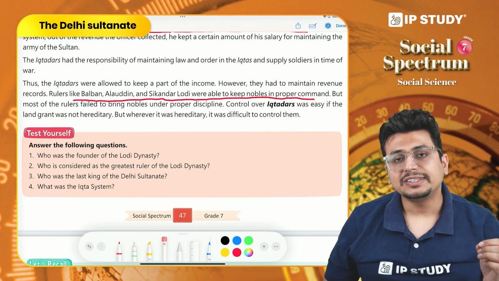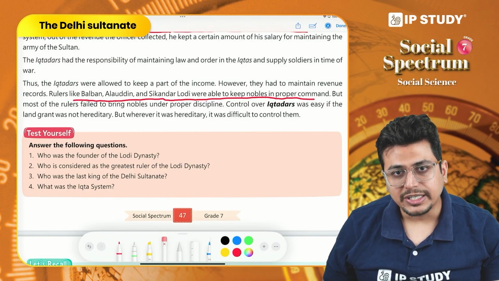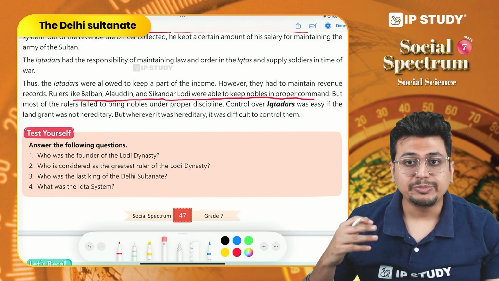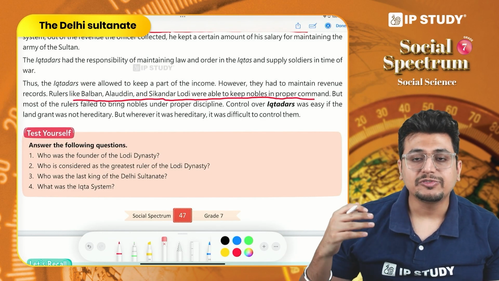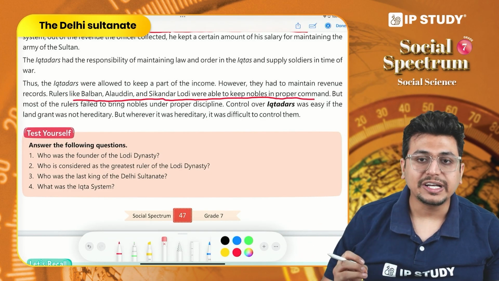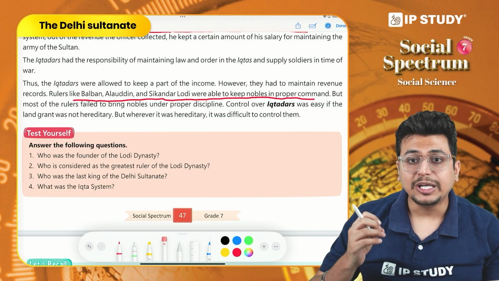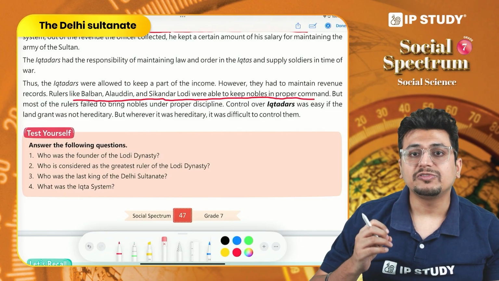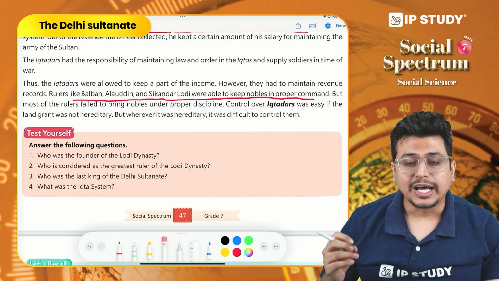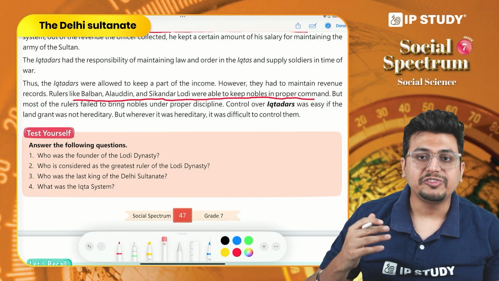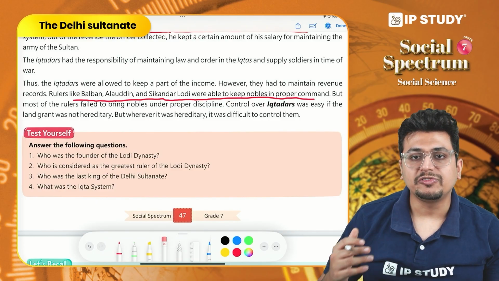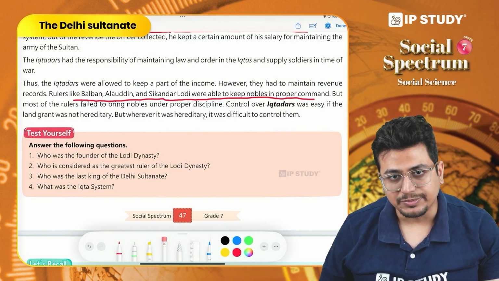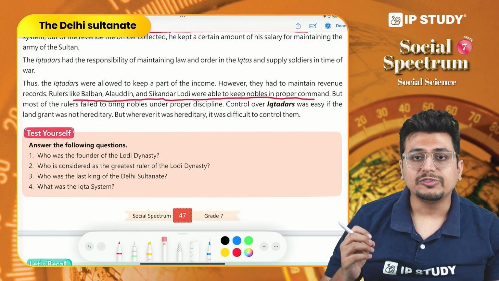This is why when the Mughal Empire comes to India, it is able to rule for a longer period of time. Even when the British come, they are people coming from outside the country, but they have better administration. They are able to manipulate the people in a better manner, we can say, which the Delhi Sultanate was not able to do. And this is why we see that five different dynasties ruled over a period of 350 years, and none of them was able to rule for a very long period of time. So this is how we end this chapter.